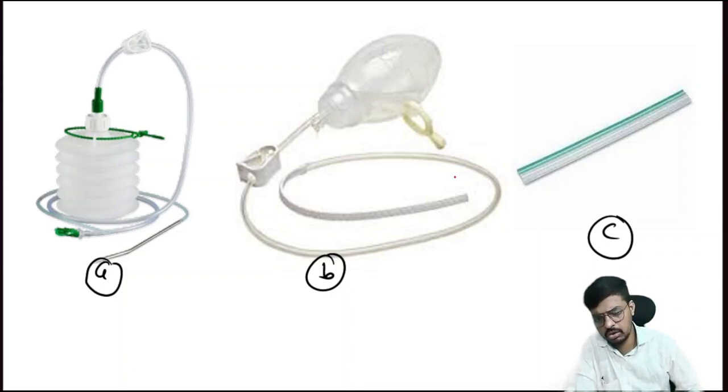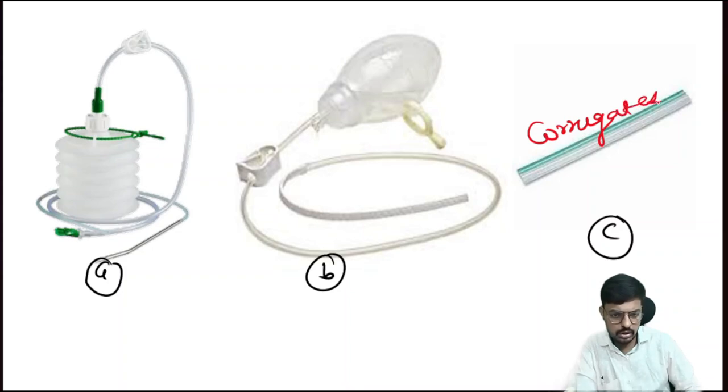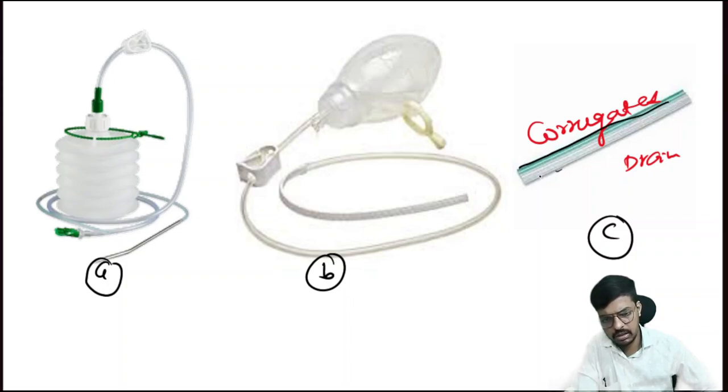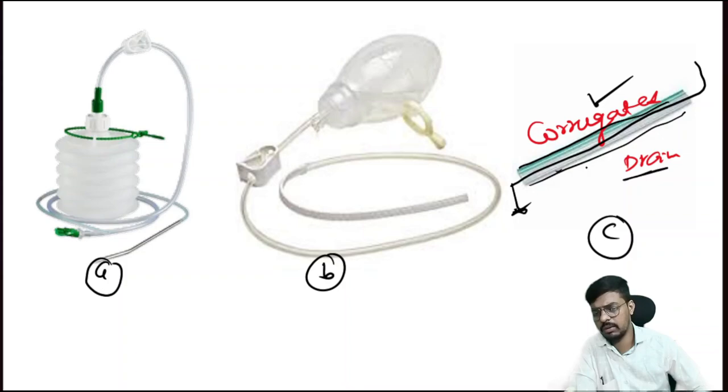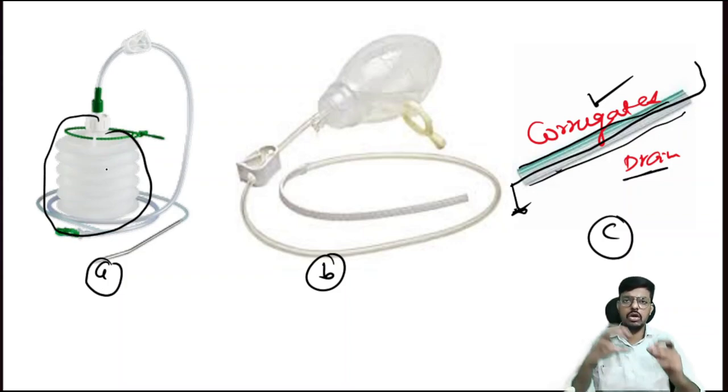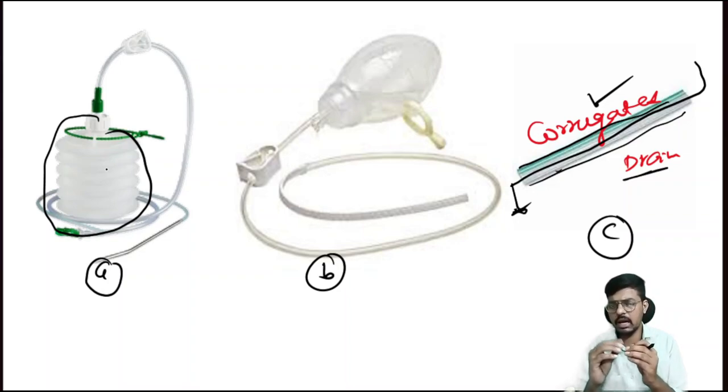This drain is called the corrugated drain. It does not have any closed system. It is just open like a pipe. If we insert this in the surgical site, any secretion inside the surgical site will come out. So the corrugated drain is the open drain. Very important. Option A and option B are closed drains. This is the closed drain with negative pressure, where we have to compress our Romovac and fix.